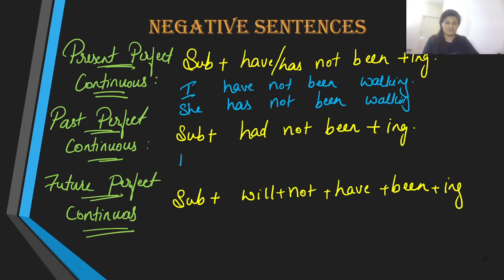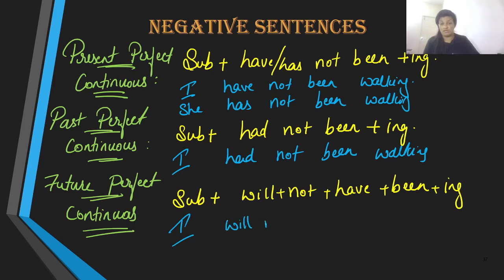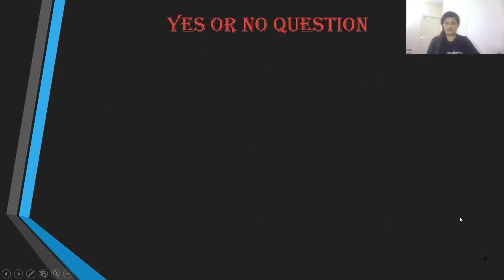For past perfect, I had not been walking, or for future, we are going to use I will not have been walking. There you go.